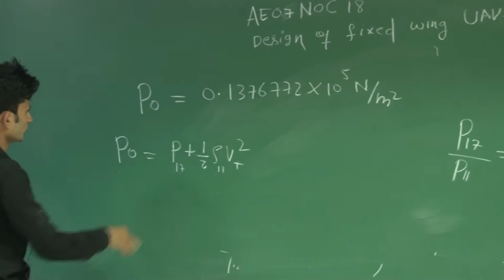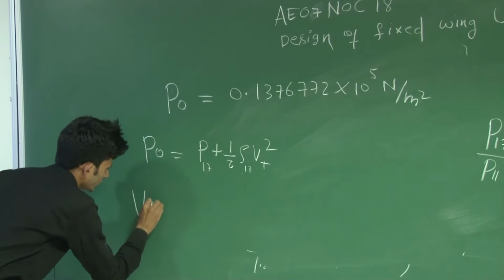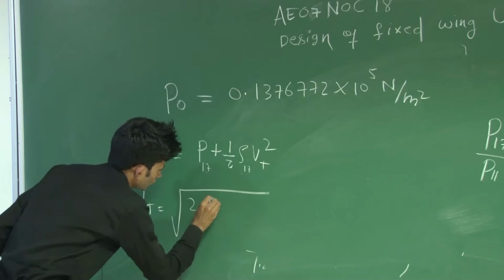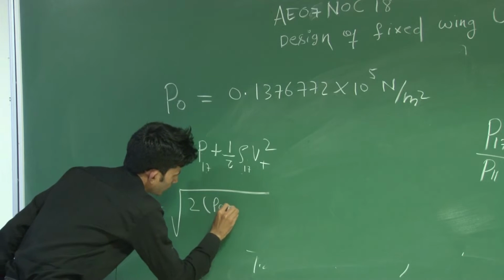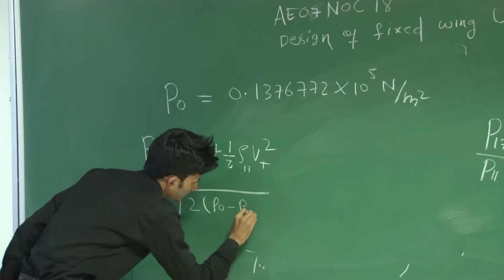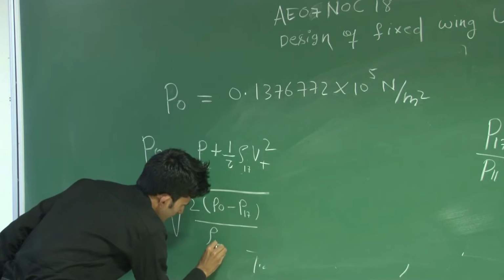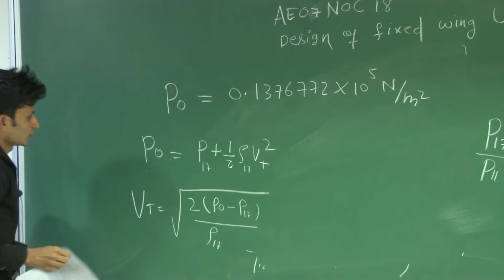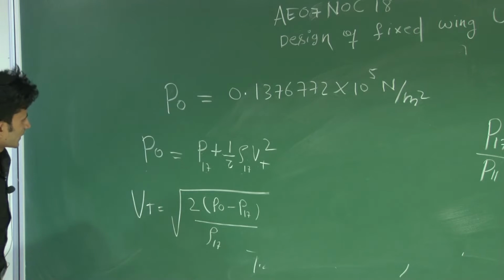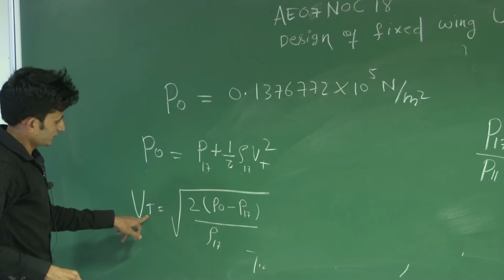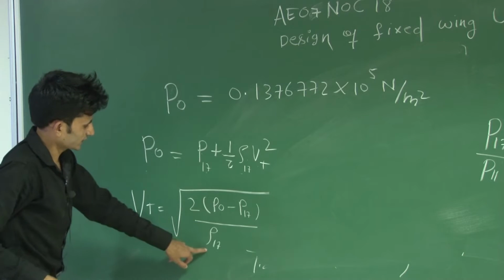From this, if you manipulate this equation, you will get Vt equal to under root 2 times P naught minus P at 17 kilometer divided by rho at 17 kilometer. So you have used the Bernoulli equation to find the true speed, but generally people make the mistake of putting the density at sea level.